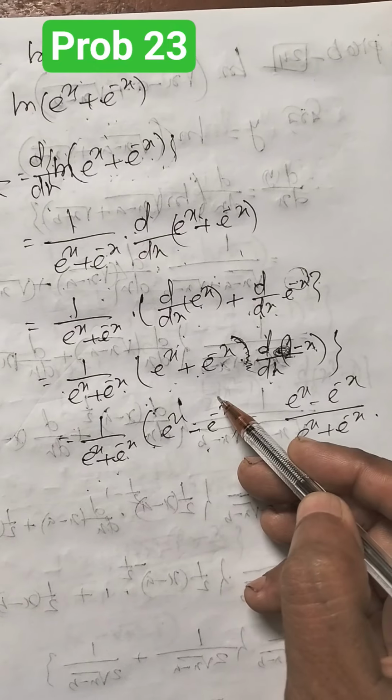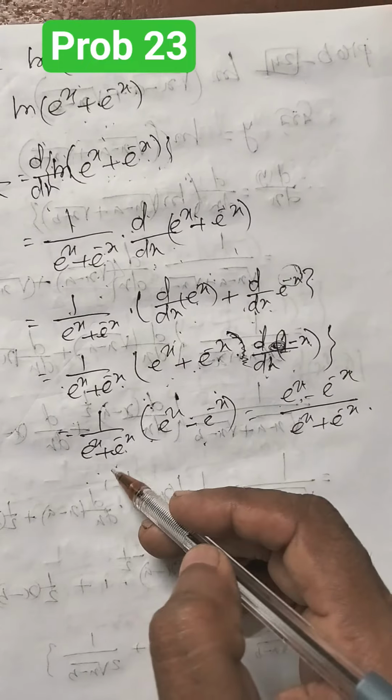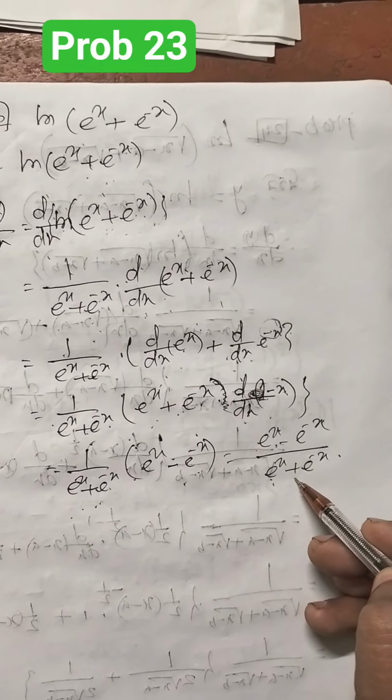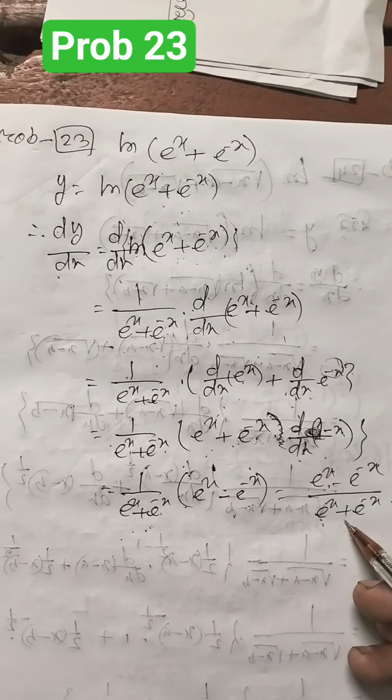So (e to the power x minus e to the power minus x) over (e to the power x plus e to the power minus x). The problem is 23.